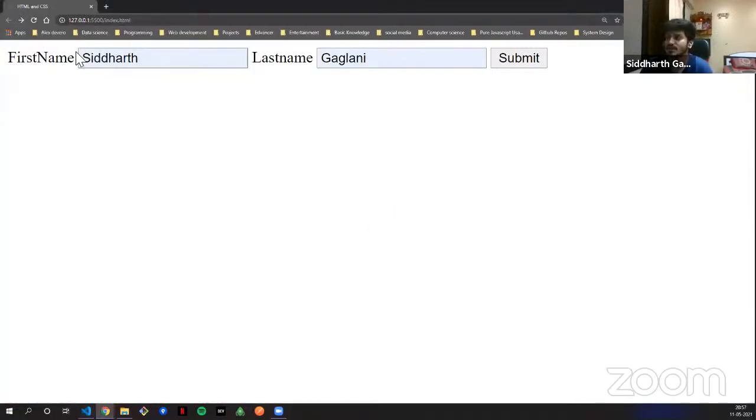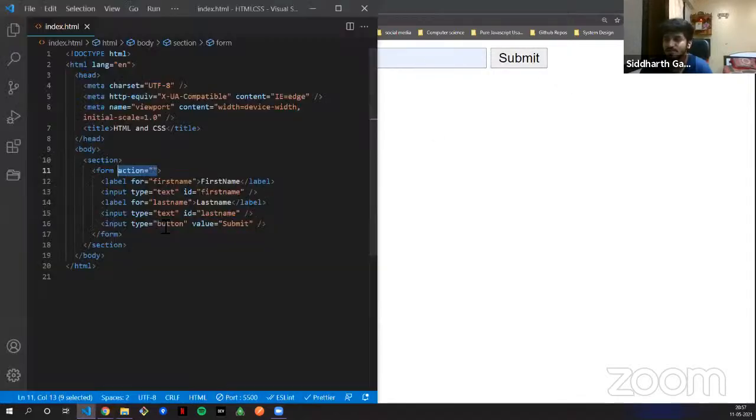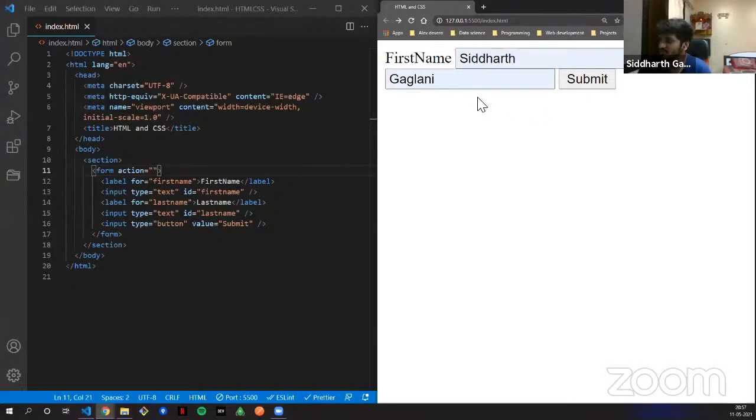But first name, last name, and submit. If you have an action attribute, and if you have something specified in the action attribute, then after submission, the data is getting saved to a page or a server or a file, just as I told you. So that is what it is. Okay, so this was about forms. You can try various things. Please do try, guys. Of course, 1.5 hours, 1 hour, 2 hours is not enough to make you understand something, but I try to give in some basics so that you know where to go with that, right?